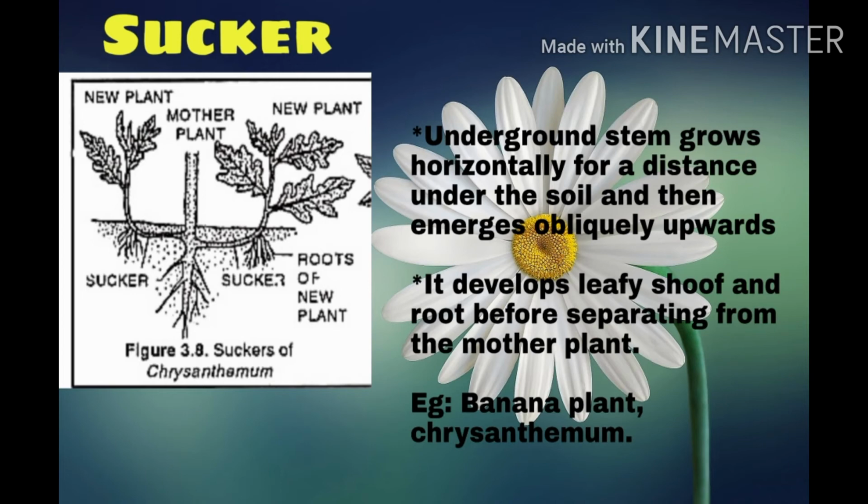In the picture you can clearly see that. Here they are growing inside the soil, right? Under the soil to a distance, only a short distance. Then they come out. So that is the difference between the runner and the sucker. Clear, children? The examples for sucker are banana plant and also chrysanthemum. I hope it is clear to you.